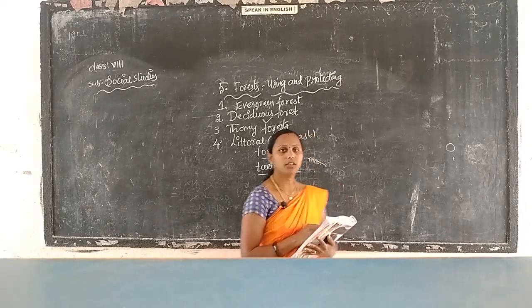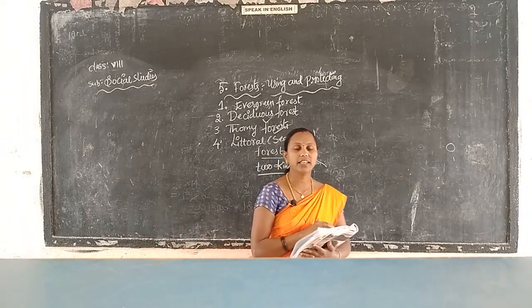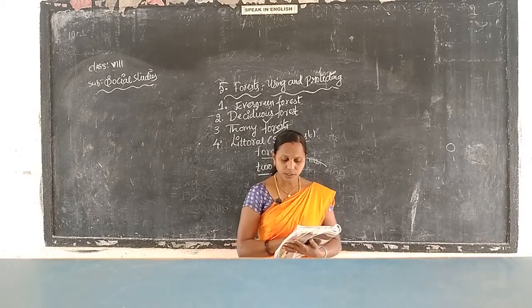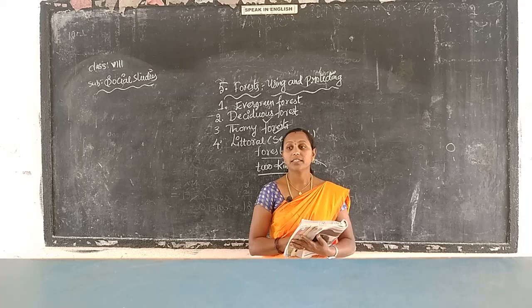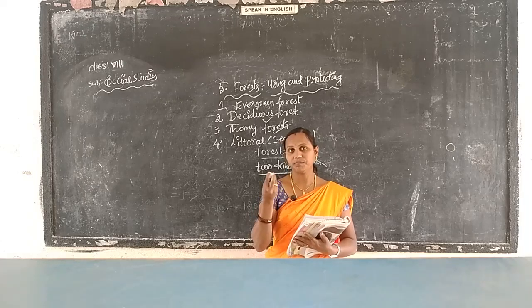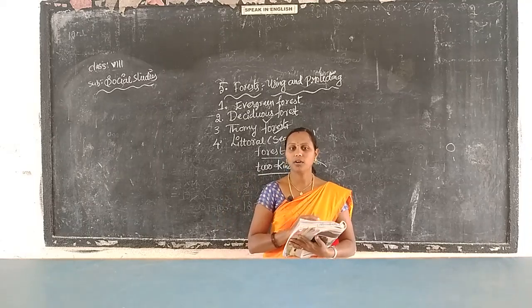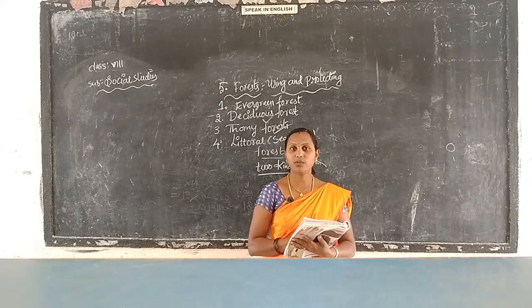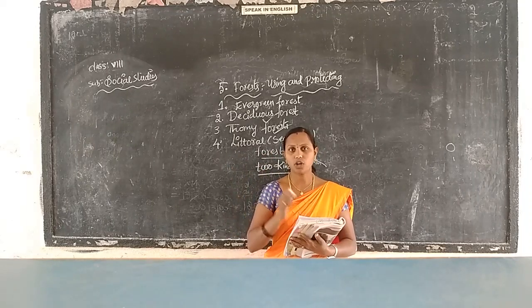And the next, the fourth one is the littoral sea coast forest. These forests grow mostly on the sea coast and sand beaches. Sand means matti, we can call it sand. Near beaches only they will grow. And marshy land is affected by tidal waves. When the tidal waves come, at that time growth is stopped.